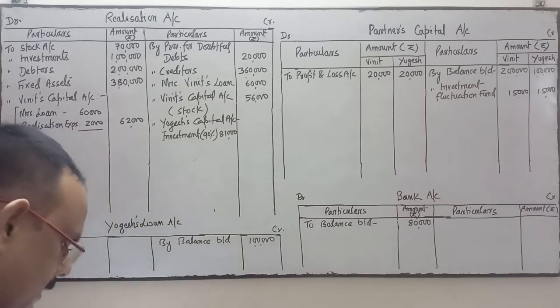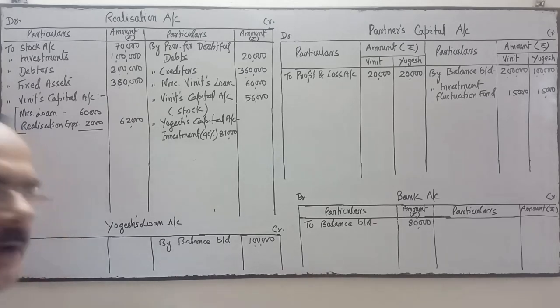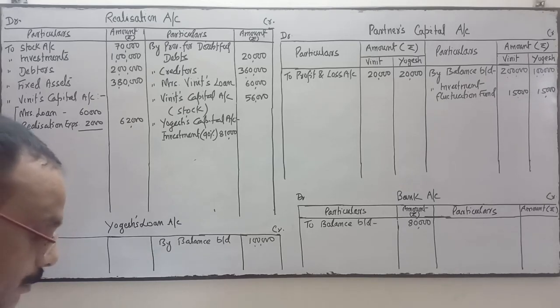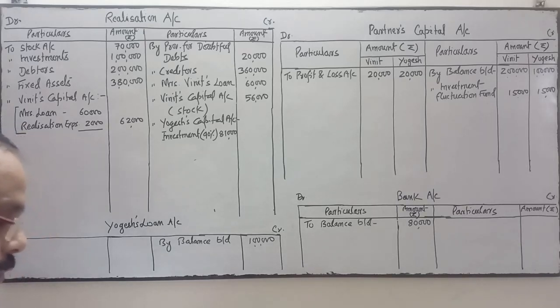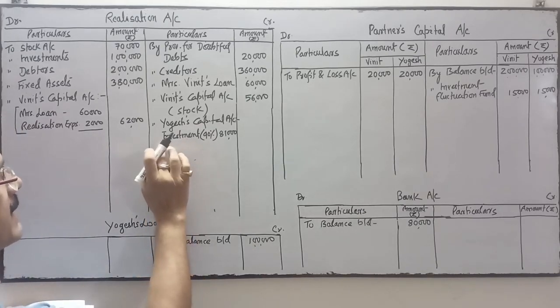Is there any other asset taken over by Yogesh? See point number F. There was an old furniture which had been written off completely from the books. Yogesh took it away for rupees 4,000. So we'll transfer this into the Yogesh capital.